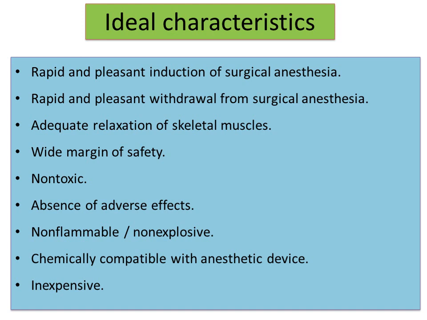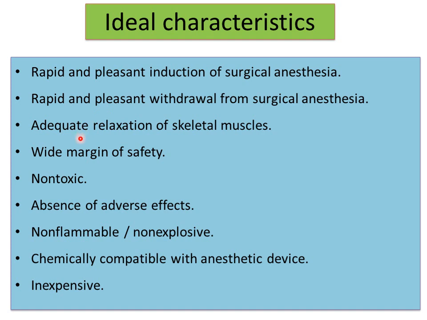Coming to the ideal characteristic features, each and every general anesthetic agent should possess certain ideal characteristic features. The first and important ideal characteristic feature is that it produces rapid and pleasant induction of surgical anesthesia. The induction must be rapid and pleasant to carry out surgical operations. After completion of surgical operations, the withdrawal from surgical anesthesia must also be rapid and pleasant in nature. These are the important two ideal characteristic features.